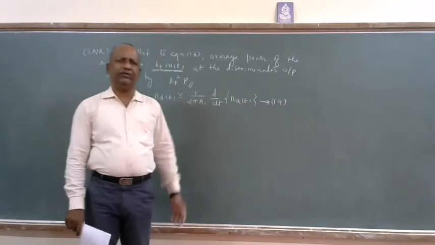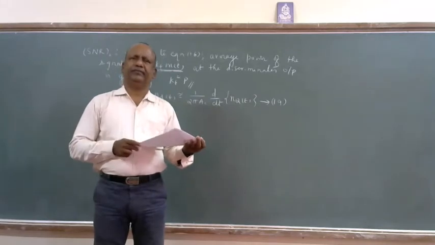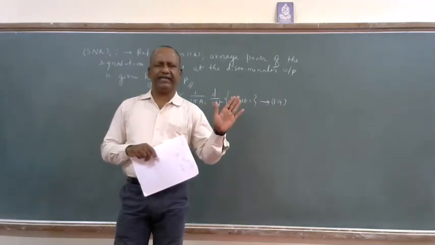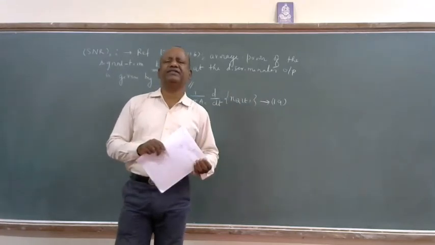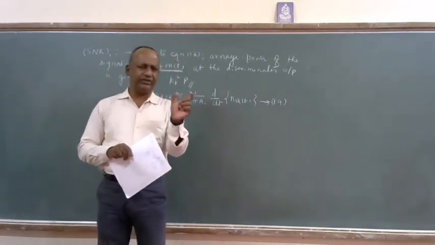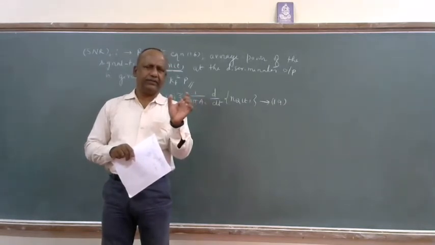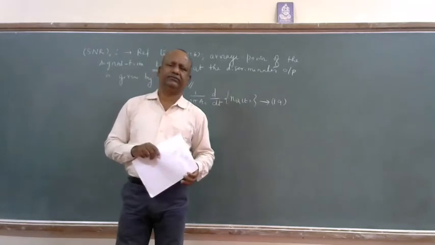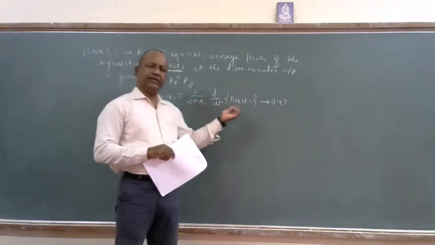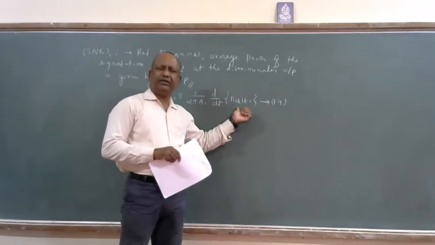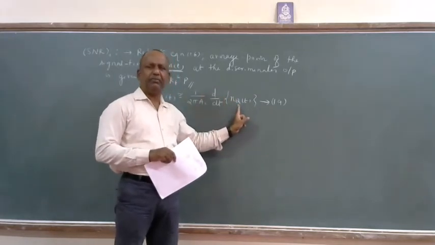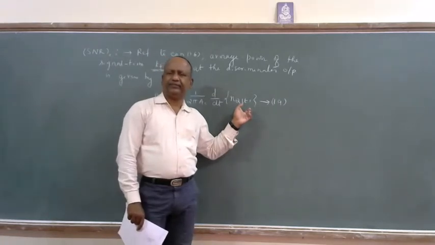I think in module 2, while discussing the discriminator topic, one of the concepts we used: frequency domain signal multiplied by j2 pi f is equal to the derivative of its time domain component. In the opposite way, the derivative of a signal in time domain can be written in frequency domain by simply taking the frequency domain of this term multiplied by j2 pi f. So it's a very important concept.